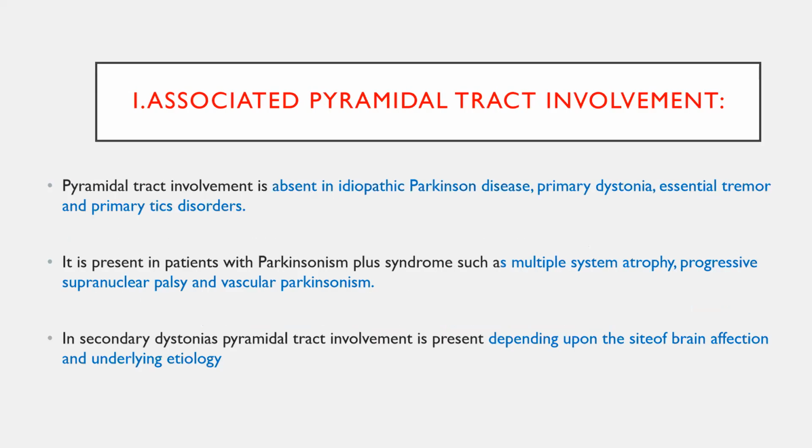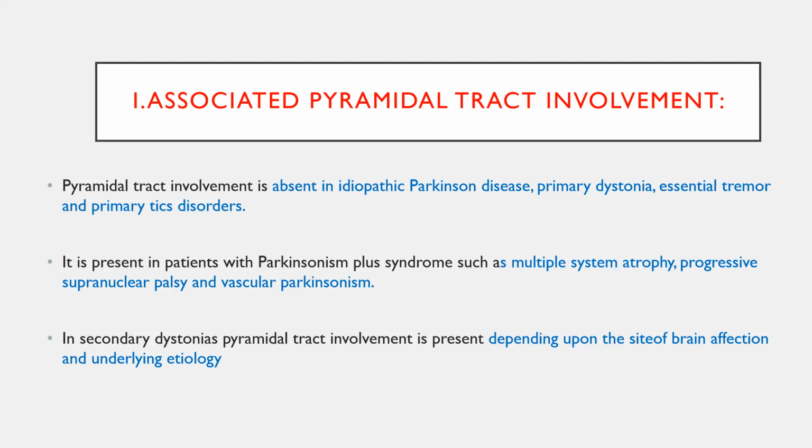Pyramidal tract involvement is most commonly seen in multiple system atrophy, progressive supranuclear palsy, and vascular Parkinsonism. It is absent in idiopathic Parkinson's disease, dystonia, essential tremor, and primary tic disorder. In some secondary dystonias, due to involvement of the pyramidal tract, patients will have spinal tract related complaints also.